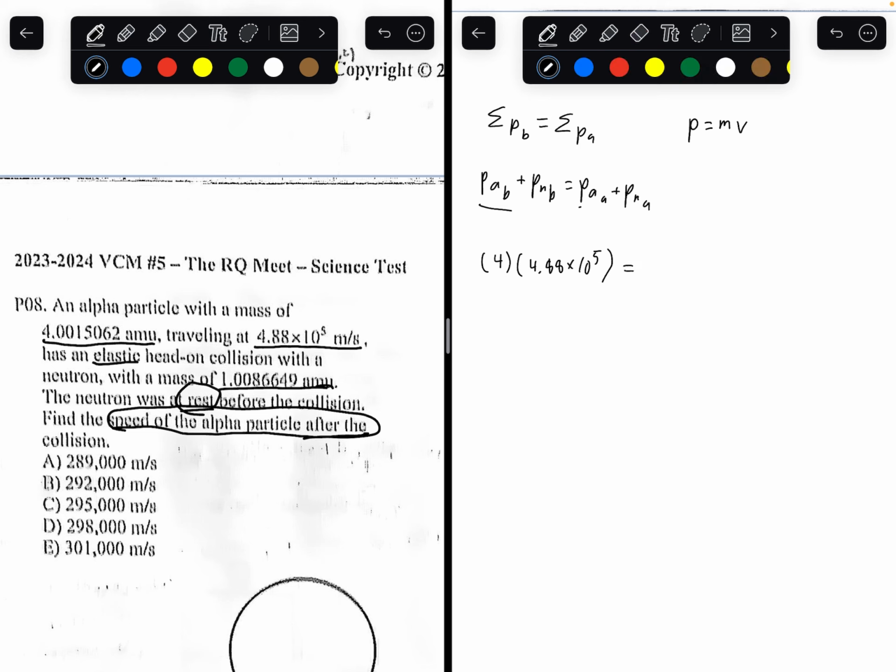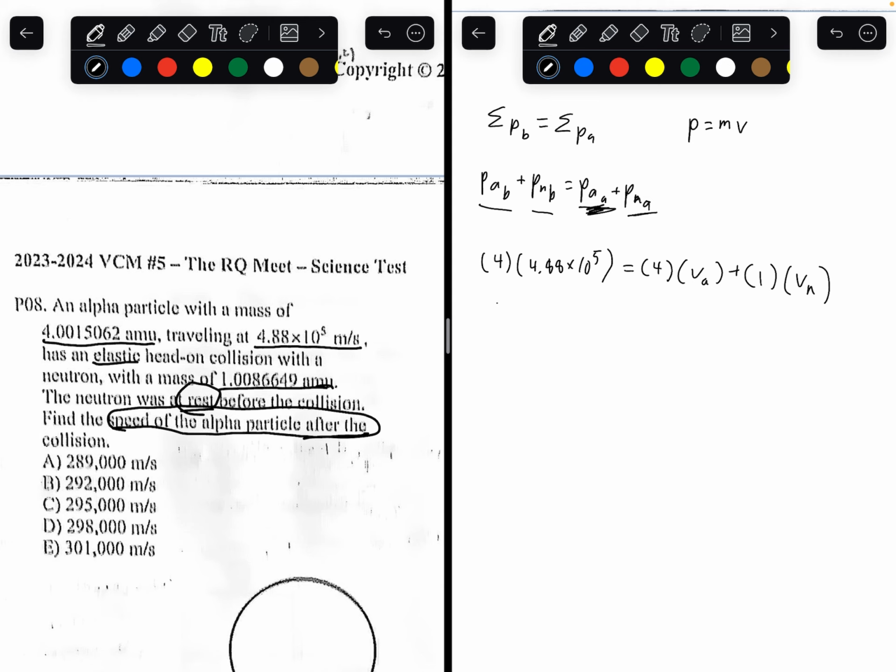What's the momentum of the alpha particle after the collision? The mass of the alpha particle after the collision stays 4. But what is the velocity of the alpha particle after the collision? That's what we're trying to find. So we leave this as VA, velocity of the alpha particle. And what about the momentum of the neutron after the collision? So what's the mass of the neutron? That's just 1. And what's the velocity of the neutron? We don't know that either. We'll write that as Vn.